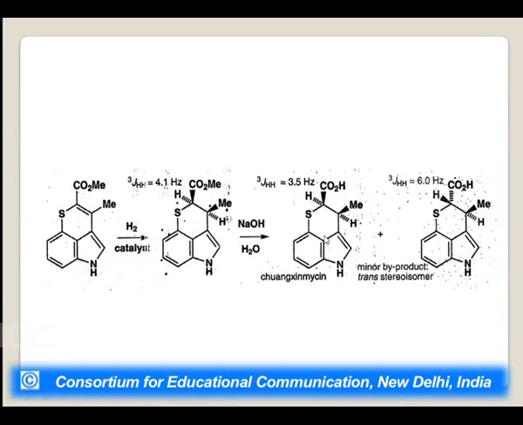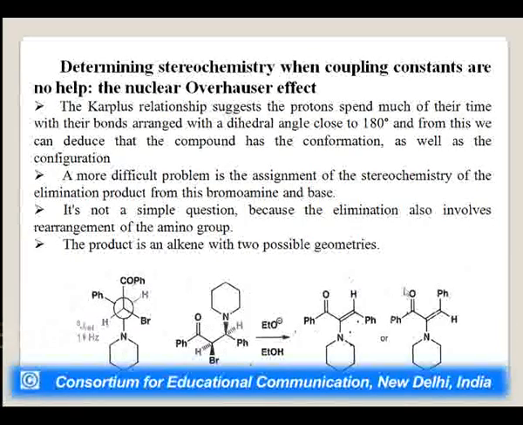You can see this is the structure of the antibiotic. This is Xiongxin mycin, and how it took place you can see over here. This kind of structure they took, and after this catalytic reduction they will get this kind of product along with the trans stereoisomer. Now, how can we determine? When coupling constants, that we have discussed in the last slides, J, are of no value, or we can say could not help out, the nuclear Overhauser effect can help. We will discuss in detail how.